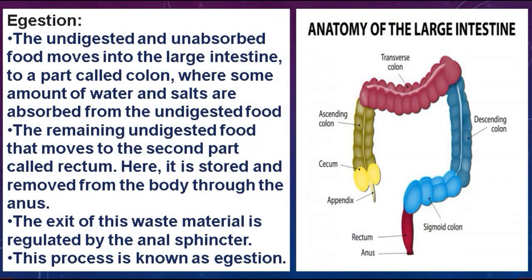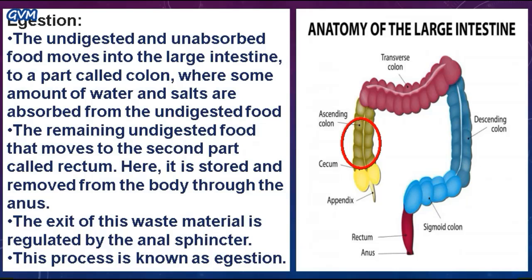Students, this is the last step of digestion. Here, after assimilation, the undigested and unabsorbed food moves into the large intestine that you see in this figure. The undigested and unabsorbed food moves into the colon part of the large intestine. This is the colon part of the large intestine. So the undigested and unabsorbed food after assimilation moves into this part of the large intestine.